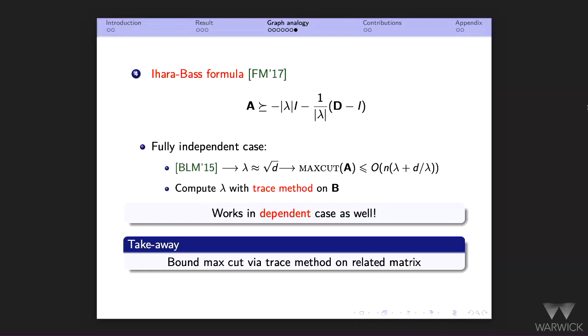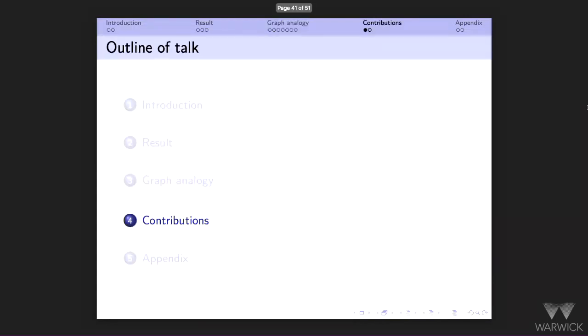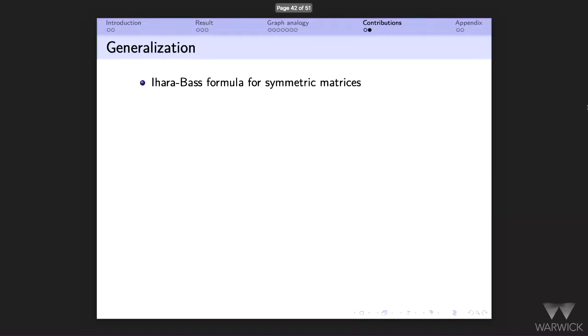So the message here of the talk, and I guess of the paper, is this idea that you can bound these kind of norms using the trace method on matrices that are related to the adjacency matrix, but not exactly that. Okay, so next thing I want to do is just give you an idea of how you apply that to CSPs. It's slightly more complicated technically, but you kind of saw already all the ingredients that you need.